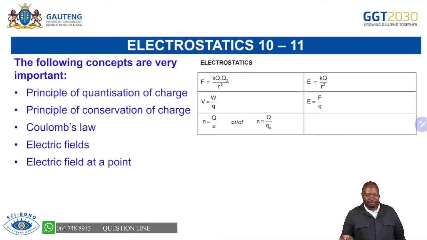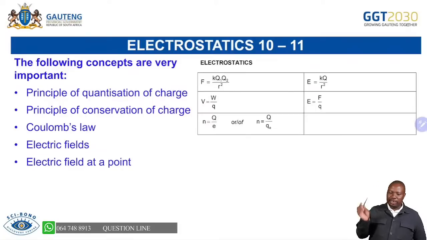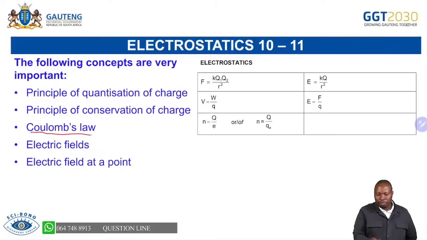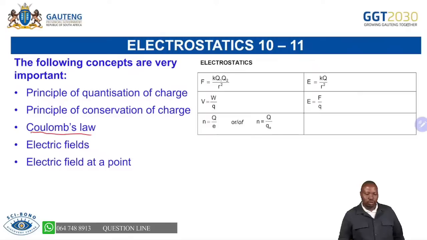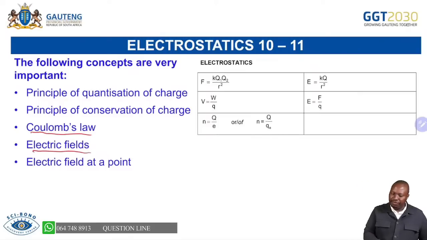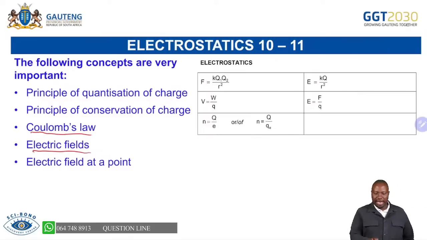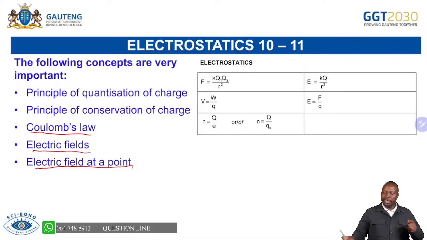And we are saying this definition is very much important, that you know how to state Coulomb's law. You know how to define electric field. You know how to define electric field at a point. So that is very much important. There is your data sheet, important as well.